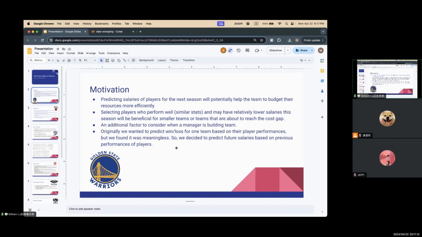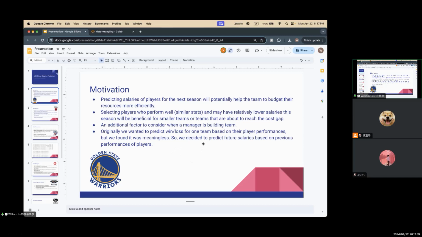And as we know, usually before we had machine learning models and data analytics methods, when a team manager was trying to build a team, the only way was to look at the stats of a player and how this player is going to benefit the team in terms of their style of play.